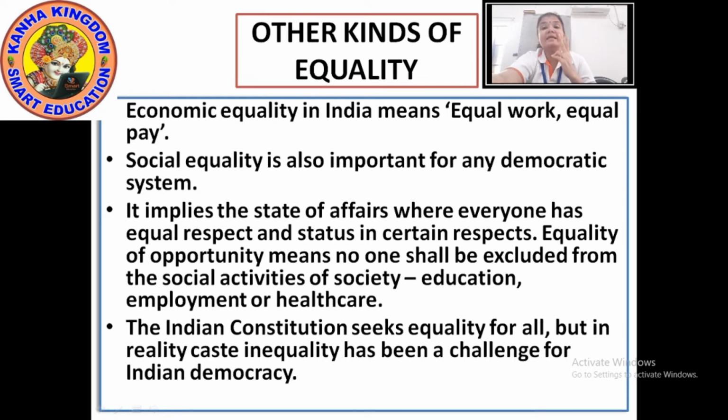Okay. Now second is social equality. It is also important for any democratic system. Now social equality means people living in the society, in our country, our nearby, anyone, they have the right to express their thoughts.